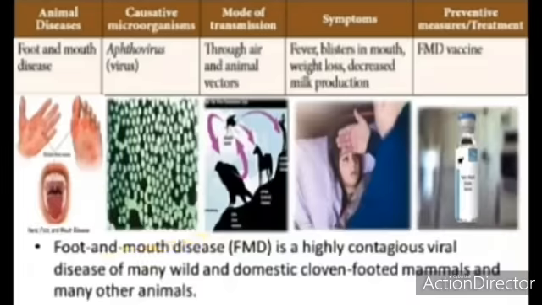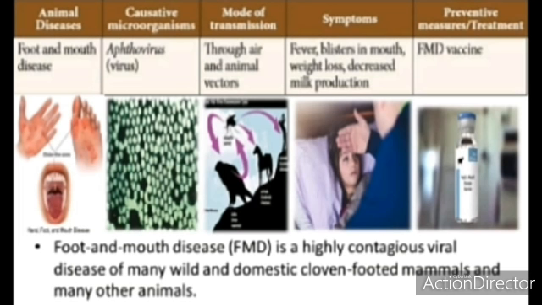Next is foot and mouth disease. Which microorganism causes this disease in animals? It is aphthovirus, which is a virus. How can it be transmitted? It can be transmitted through air and animal vectors. What are the symptoms?